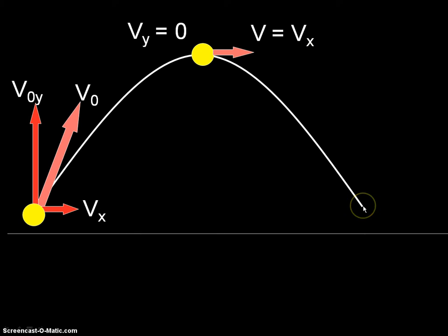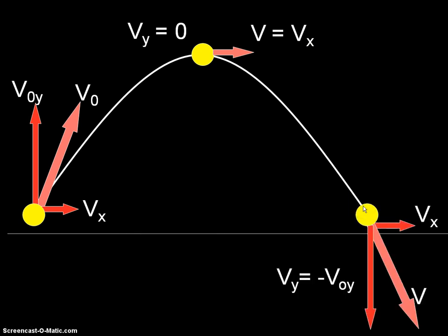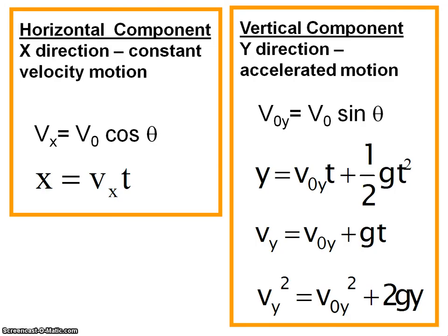How about down at this position? What are we going to know? Well, Vx doesn't change, so it's the same as it was at the beginning. However, the velocity that the projectile lost going up, it gains coming back down. So the velocity in the y direction at the very end, right before it hits the ground, is equal to the negative of the initial launch velocity in the y direction. So we're going to keep these facts in mind when we move forward in solving this next problem. We have how the variables change with time, and also our basic kinematic equations for projectile motion.